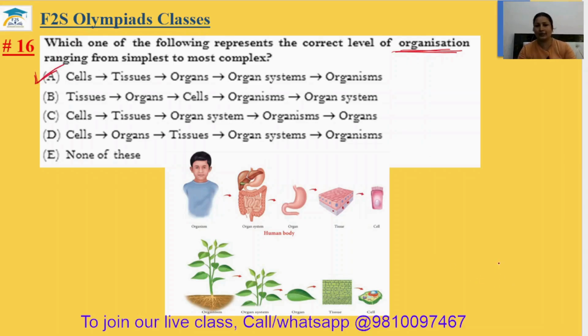You can see here this is the cell, then tissue, then organ, then the organ system, and then the organism. Similarly, in the plant, this is the plant cell, then the plant's tissue, then organs: leaf, stem, fruit, flower. These are all organs of the plant. This is the organ system, which performs photosynthesis and respiration, and this is your organism. So the 16th answer will be your option A.